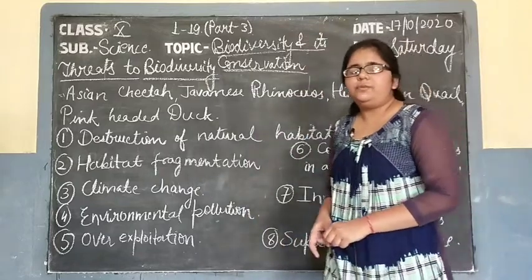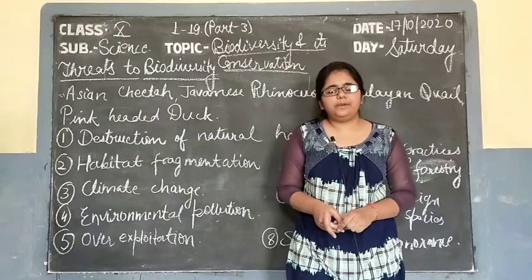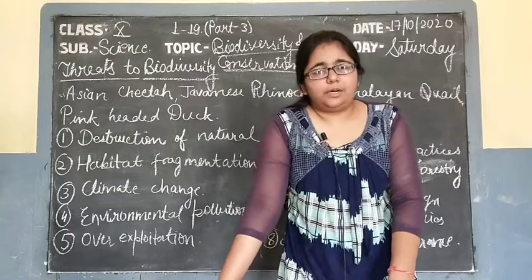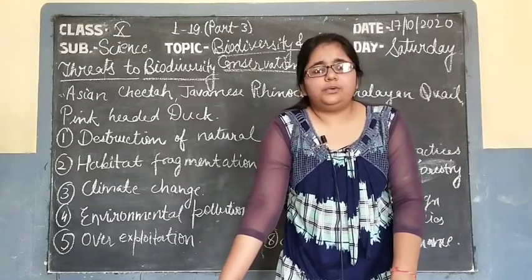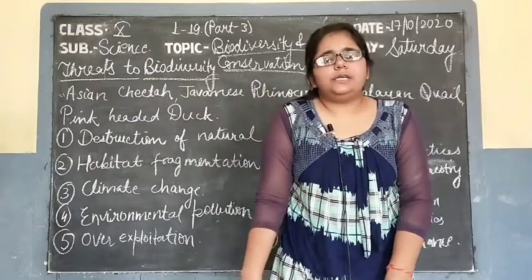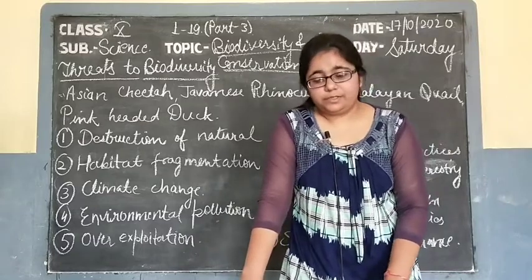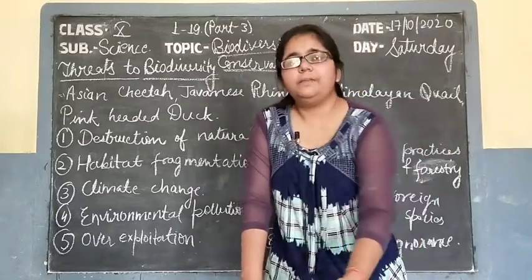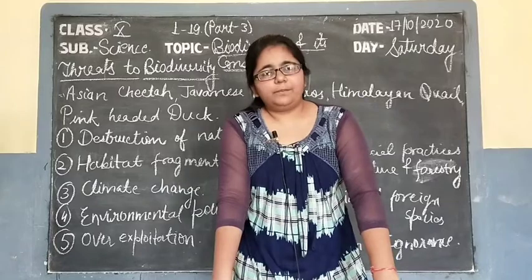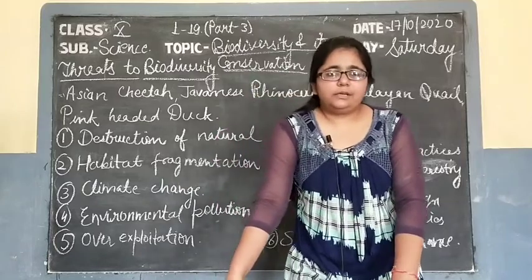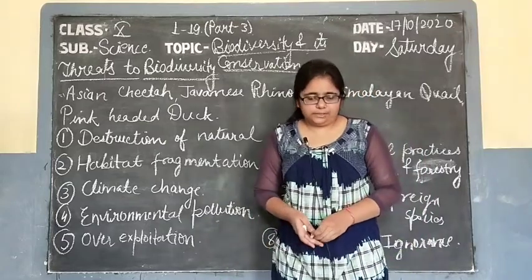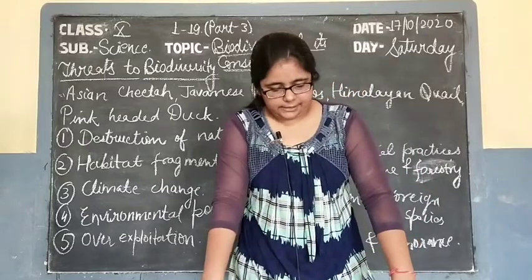So it is a natural phenomenon of extinction and also of appearance of new species. It is naturally present in the environment, but due to the human activities, you can say due to the greed of human, the rate of destruction has increased 1000 to 10,000 times, which is a very high rate of destruction, but the appearance is still the same. So the new species are coming after a very long time, but the existing ones are disappearing very fast. So due to that speed there is a huge loss of biodiversity. So today we will discuss the reasons behind this.